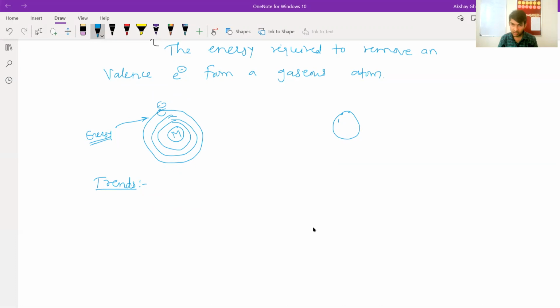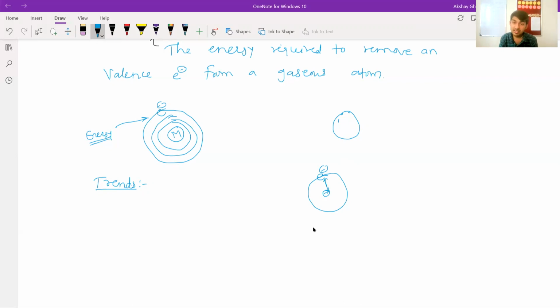See, this is the nucleus and this is an orbital. Here is the electron. Some electrostatic force of attraction is there between the nucleus and the electron. We know this electrostatic force is inversely proportional to the distance. As distance increases, electrostatic force decreases.